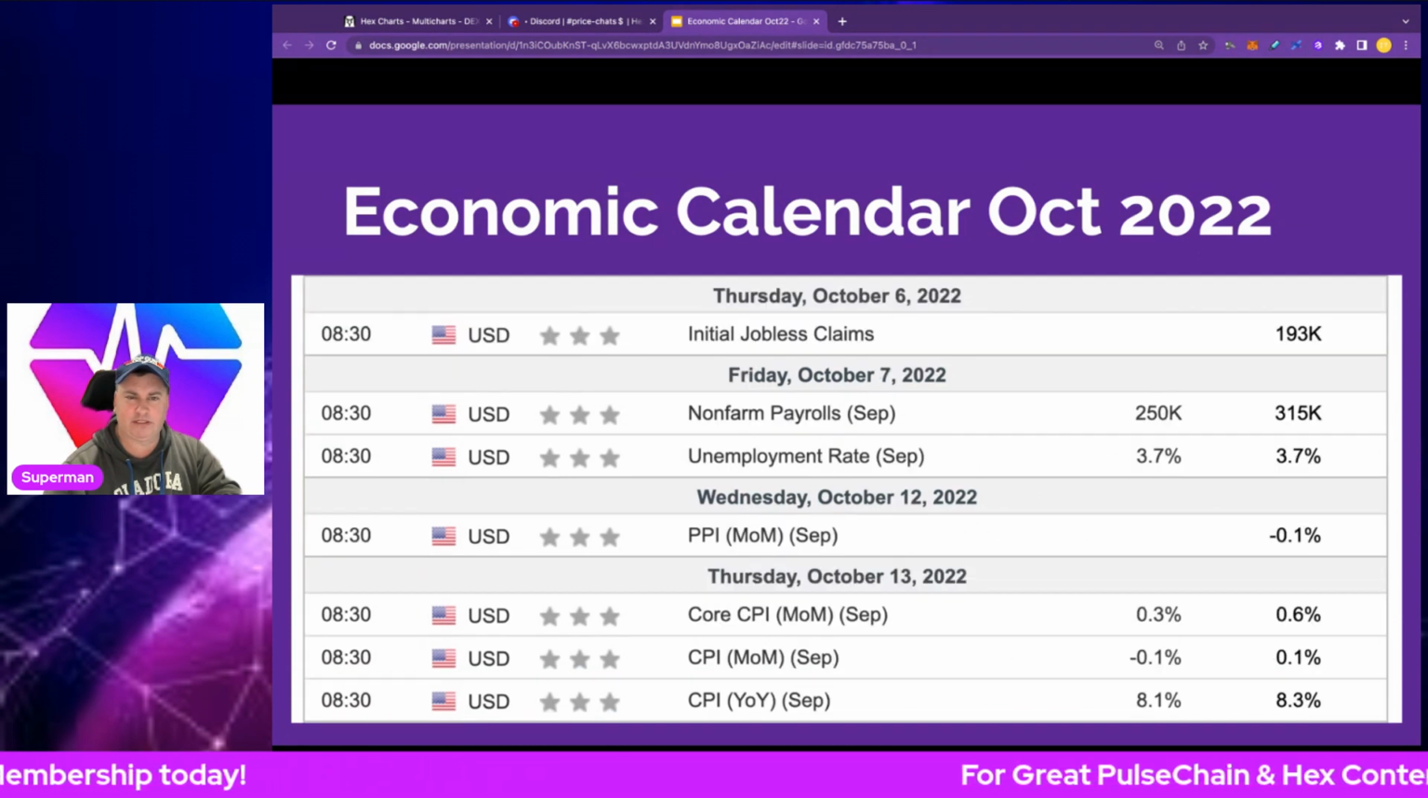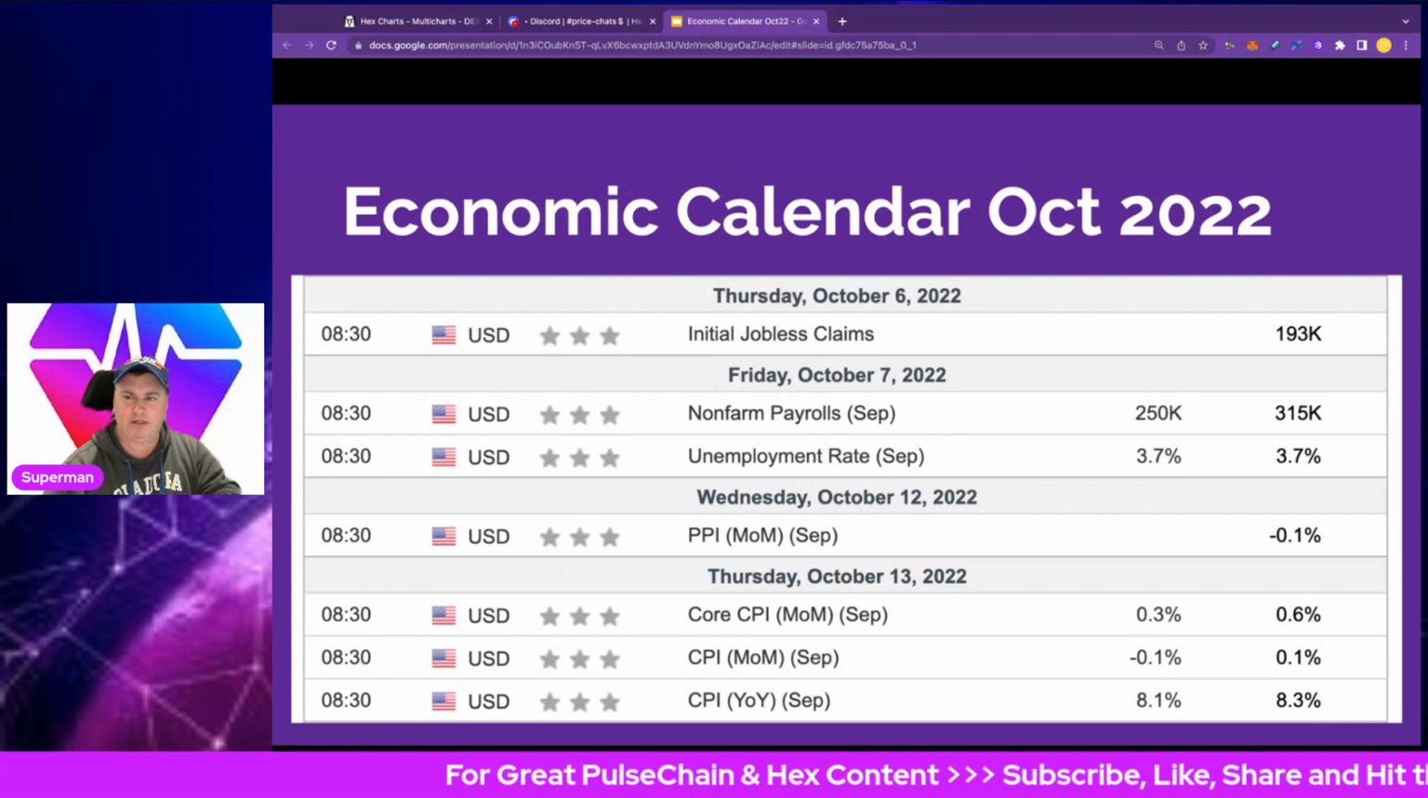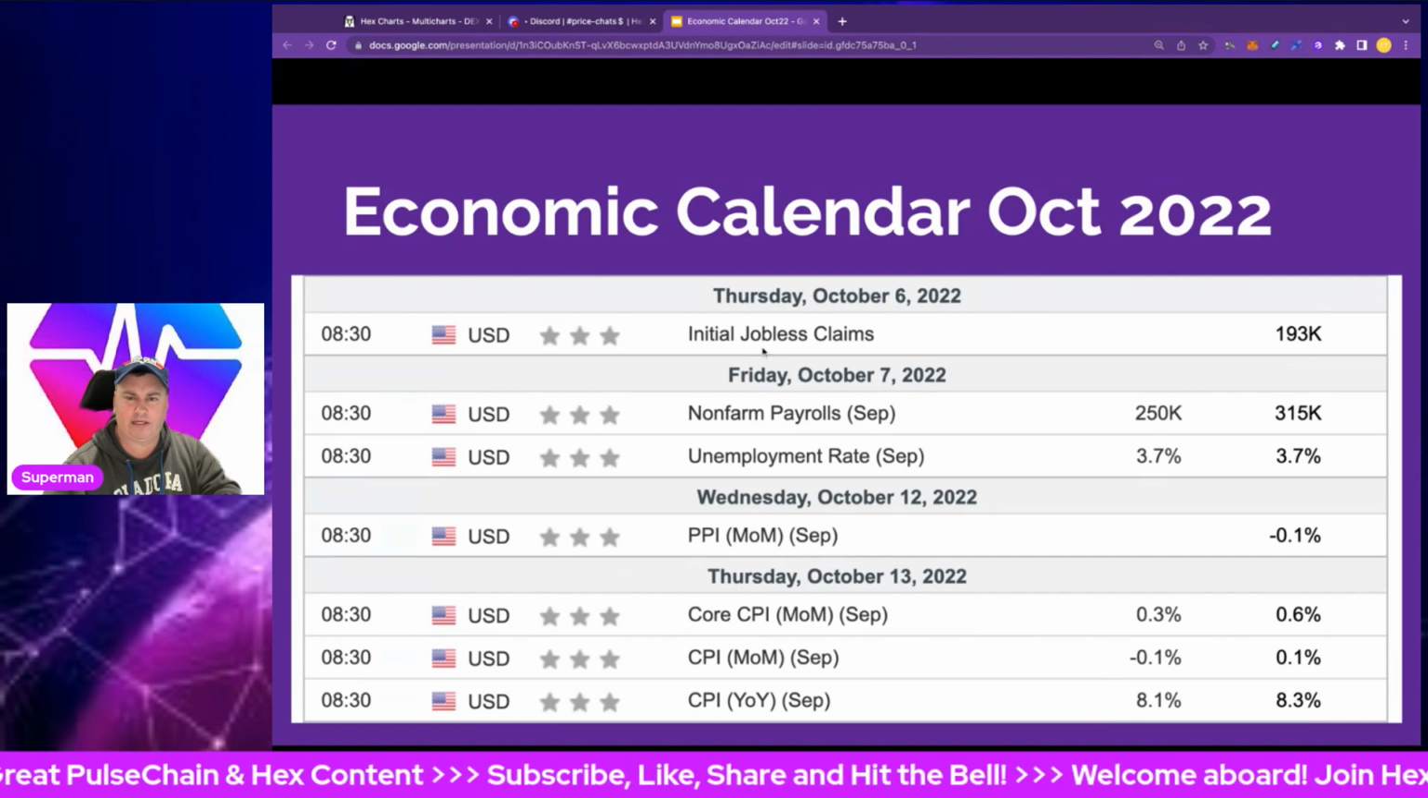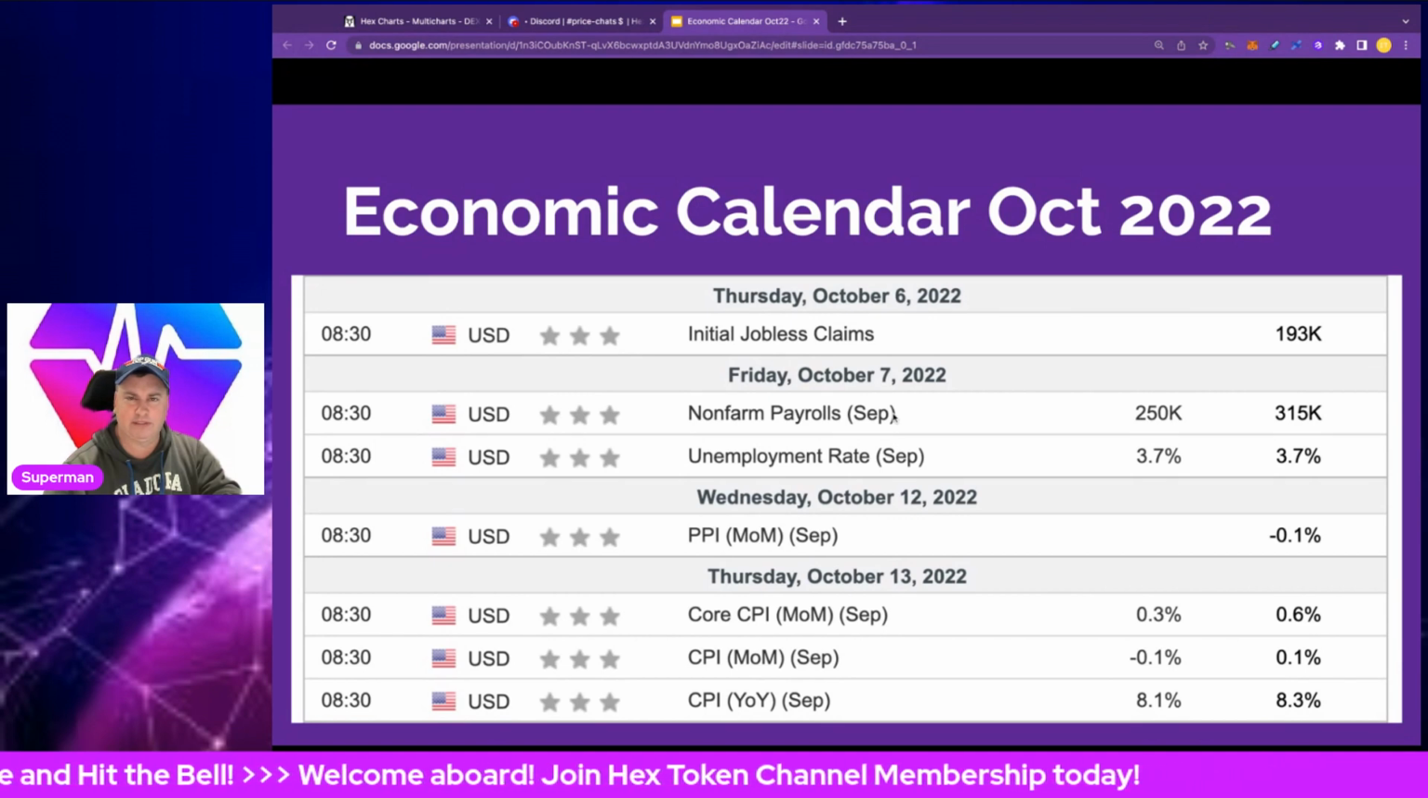So let's jump over to the next page. We've got October the 6th, and initial jobless claims, so we'll be looking at that. We had 193,000 previously. That could be of some significance in terms of people claiming. We just saw recently a reduction in jobless claims, which was a bit of bullishness there.